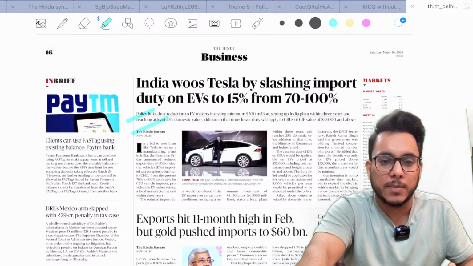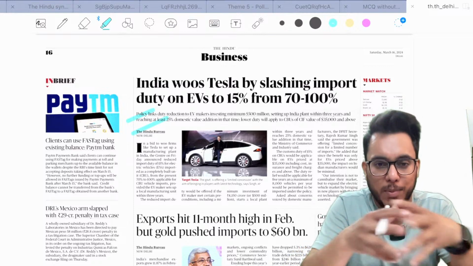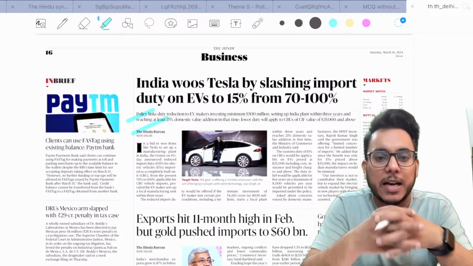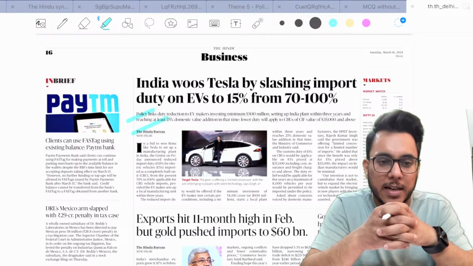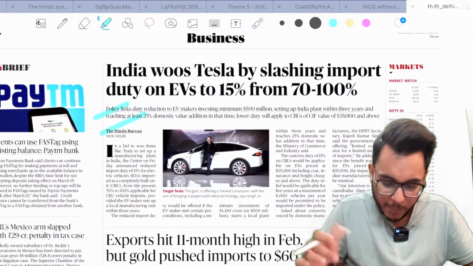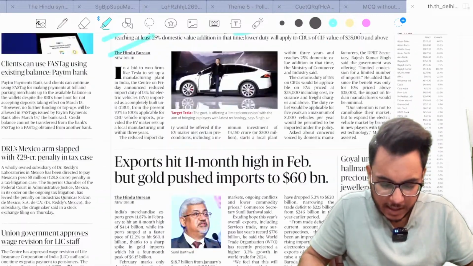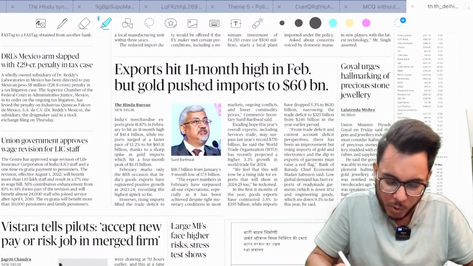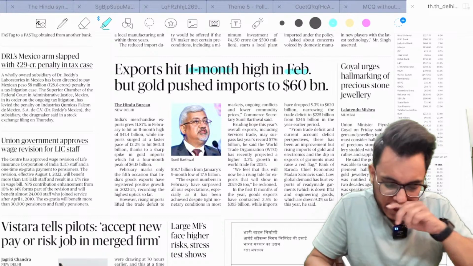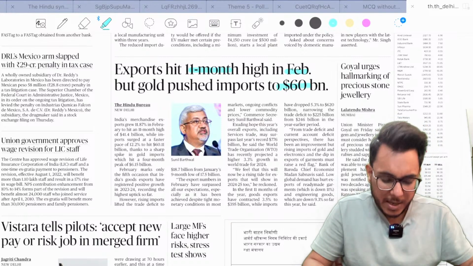In a push to enhance electric vehicles in India, we are slashing the import duties, which might be helpful for Tesla cars and all such things. Exports hit 11-month high in February, but gold pushes imports to $60 billion.